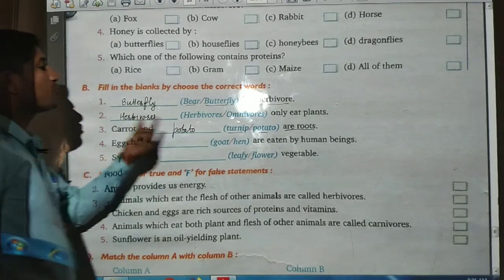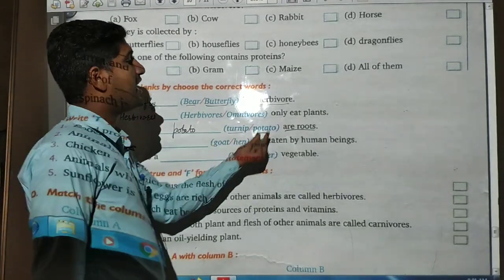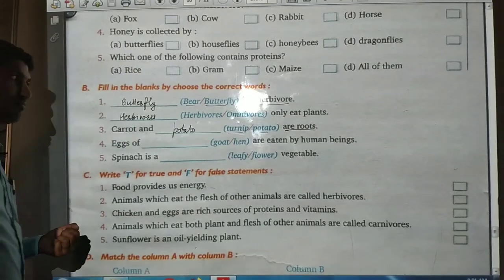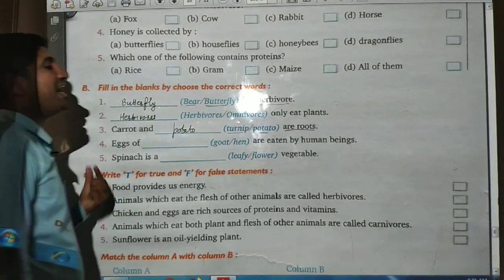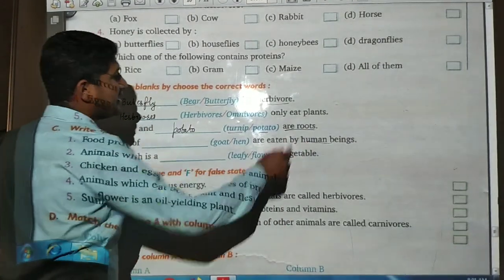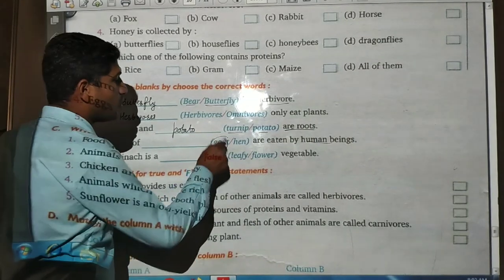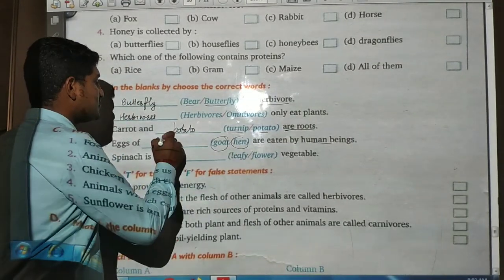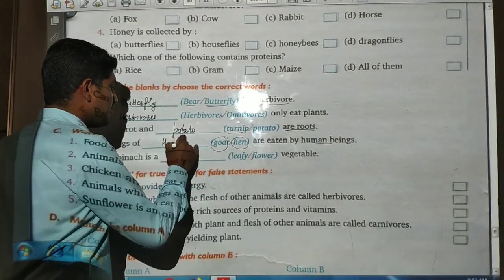Now what is the fourth? Egg of goat or hen are eaten by human beings. Whose eggs are eaten by human beings? That is the goat or hen. So what is the answer of this? Very simple.